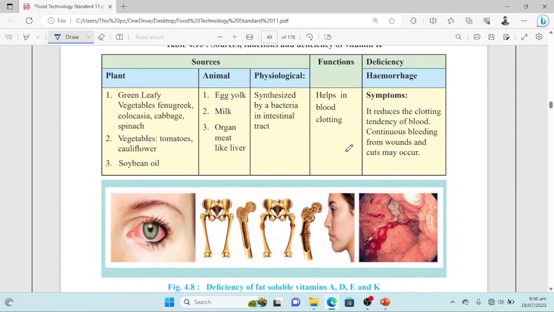So here you can see the deficiencies, symptoms, and their diagrams relevant to vitamins A, D, E, K. So for vision, vitamin A is required. For bone strengthening and teeth and skeletal firmness, we need vitamin D. And for clotting and to avoid hemorrhage, we need vitamin K. So these are all fat soluble vitamins, vitamin A, D, E and K.